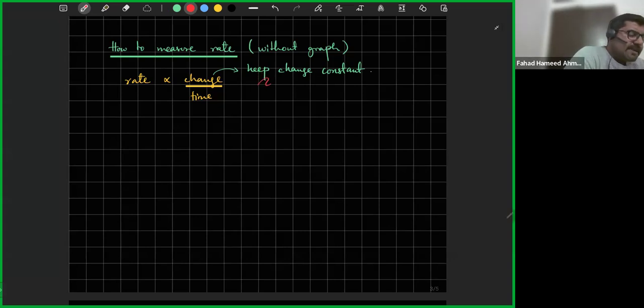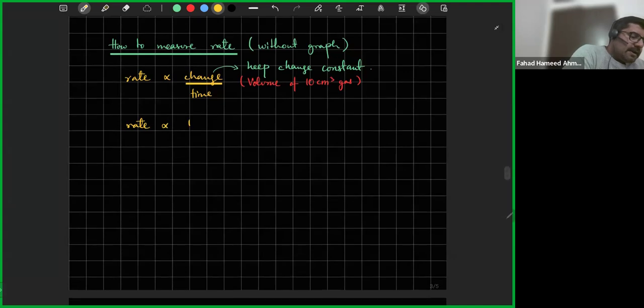तो हमारे केस में एक्सपेरिमेंट्स में क्या होगा, लेट्स से the volume of H2 gas getting produced. So I can say कि I'm going to try and measure how quickly 10 cm cube of gas gets produced. That's my change. In every experiment, I'm going to try and figure out the amount of time it takes to produce 10 cm cube of H2 gas. So in that case, if the change is constant, your rate is basically inversely proportional to time. That's it.